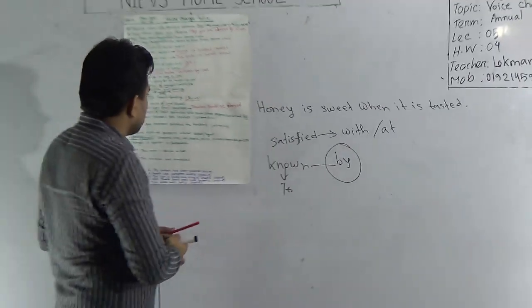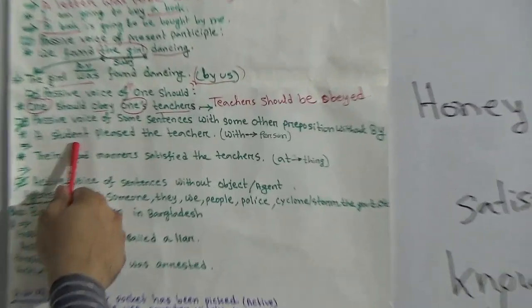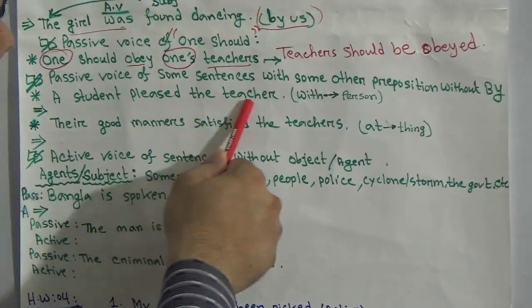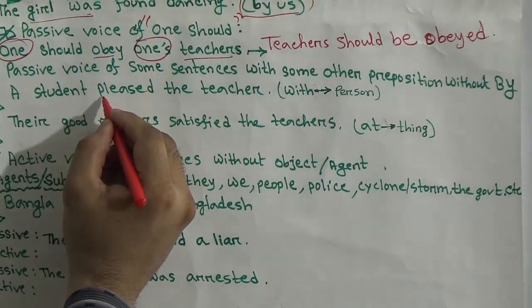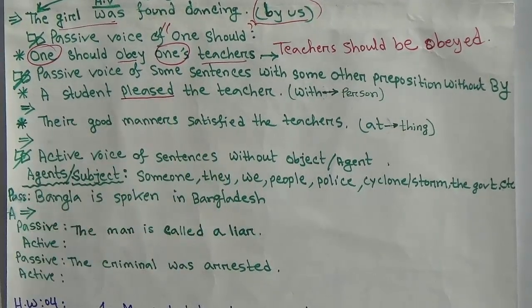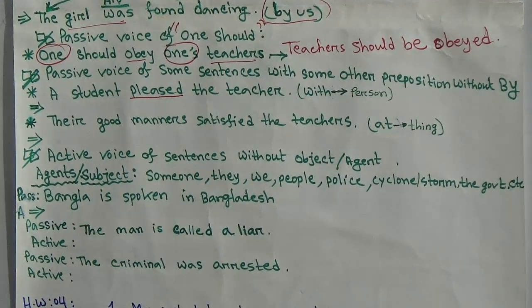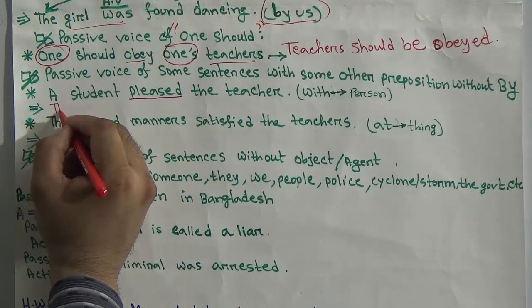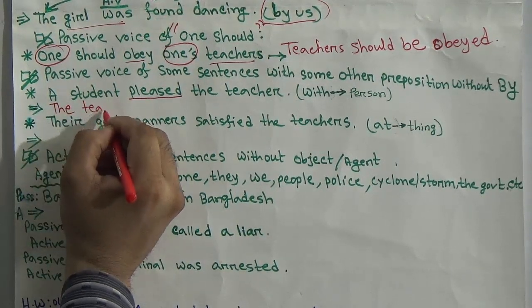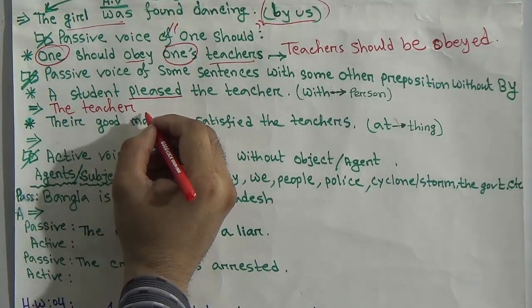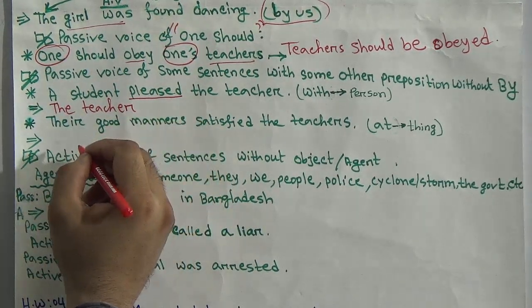Okay, let's see some examples. A student pleased the teacher. The word is pleased here. We can't use by with this word. So let's see the answer. First of all, write the subject, the teacher, the object here is used as the subject. The teacher, then write the auxiliary verb according to tense.